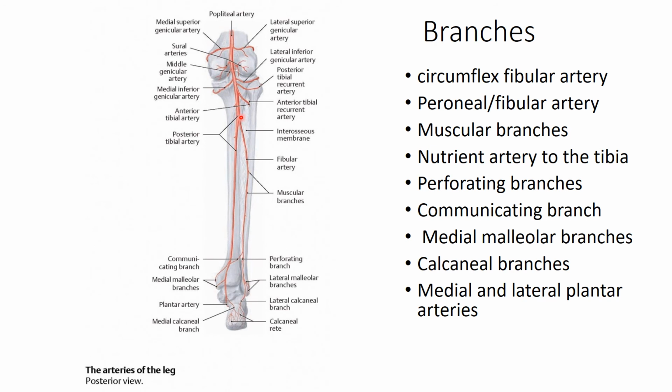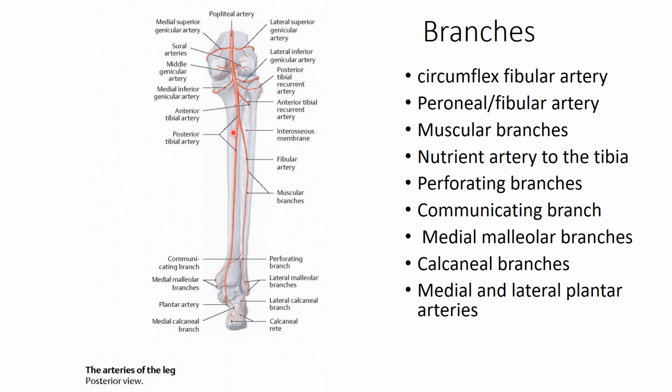So this is the peroneal or the fibular artery. Then there is one branch known as the circumflex fibular artery, which passes lateralwards around the neck of the fibula and contributes to the anastomosis around the knee joint.